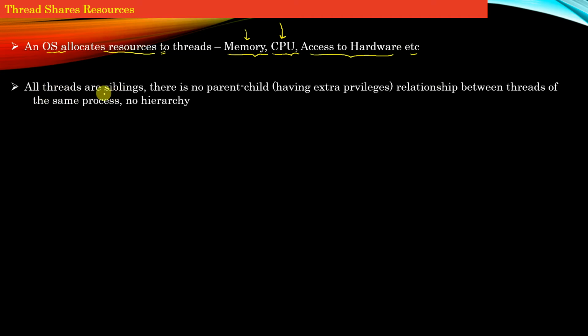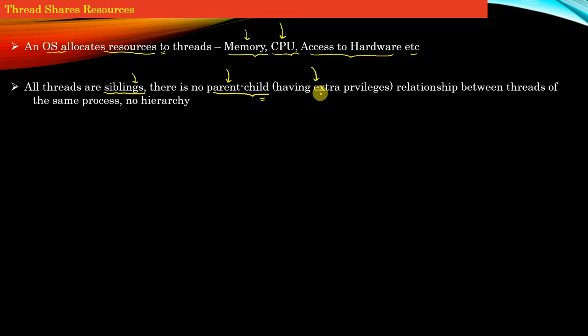All threads are siblings. Note the word siblings. There is absolutely no parent-child relationship or hierarchy between the threads. Now in the previous lecture videos, I was addressing threads as primary or child threads, right? And now here I am saying that threads do not have any parent-child relationship. I was addressing threads as parent and child threads only to imply which thread created which thread, right? Other than that, there is absolutely no parent-child relationship between the threads, where a parent-child relationship means that a parent thread has extra privileges over a child thread, right?